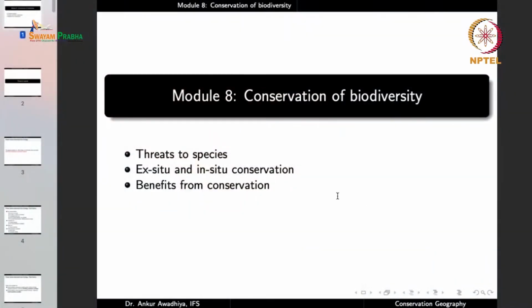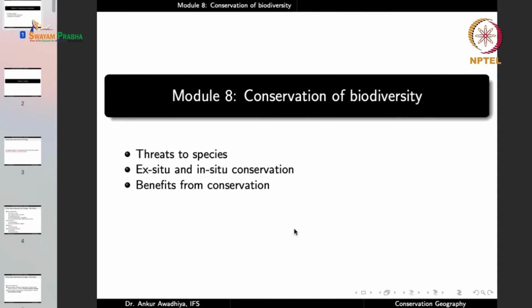Now, a large fraction of these threats are because of the impacts of human beings, the anthropogenic influences. So, for instance, if we remove forests, if we divert forests for say agriculture or for setting up of buildings or industries, then the habitats of the species are lost. That is a major threat. So, in this lecture, we shall look at the different threats that are there to different species.